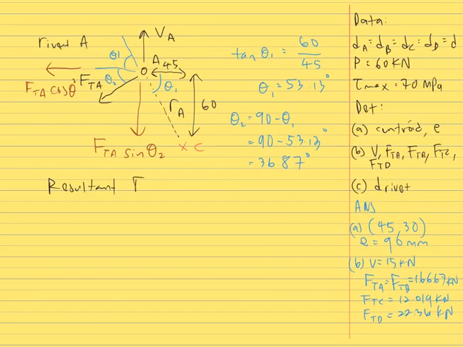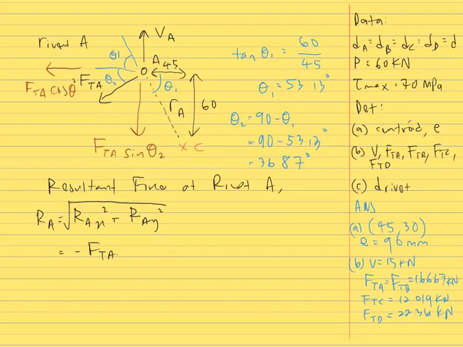So the resultant force at rivet A is equal to RA. So RAX squared plus RAY squared, and then the square root of both. So RA is equal to minus FTA cos theta 2, because it acts on the left side so it is minus, and then squared, plus the forces on the Y, where we have the direction force VA acting upwards, and then minus FTA sin theta 2 because it acts downwards, and then square root.